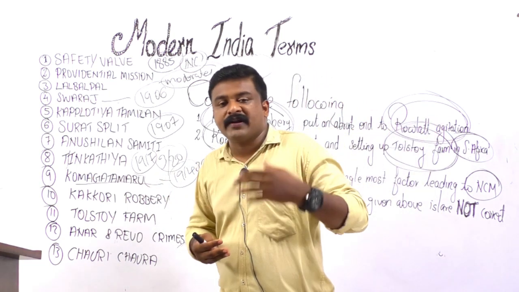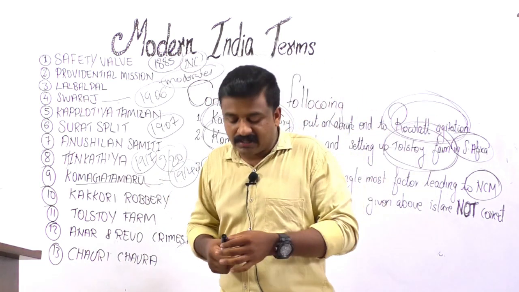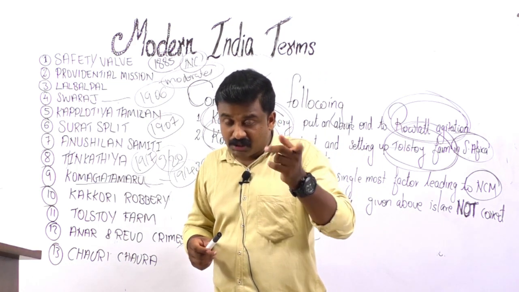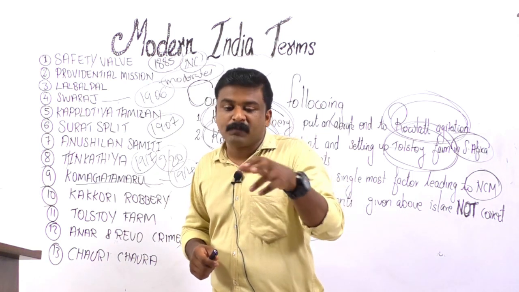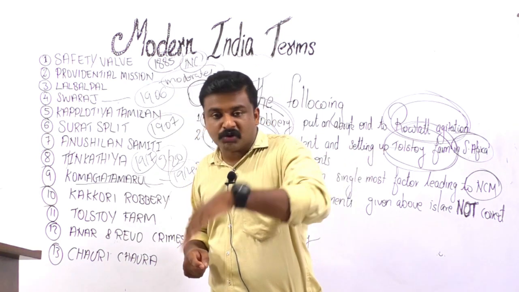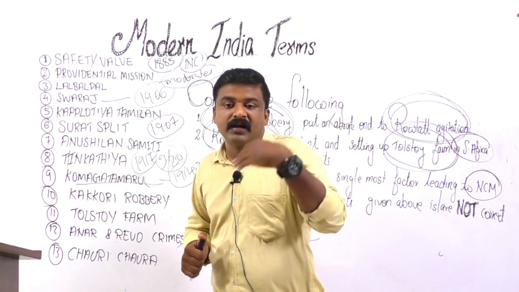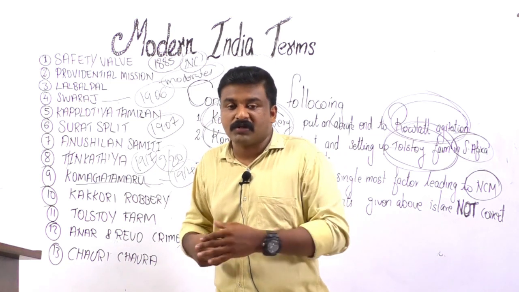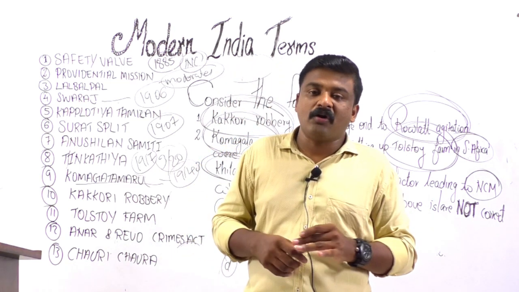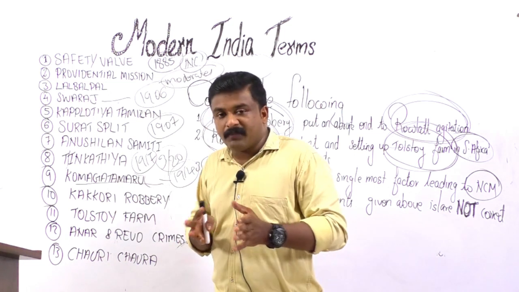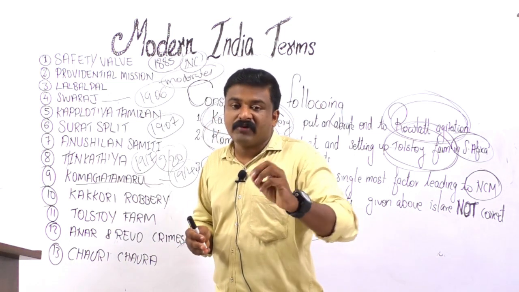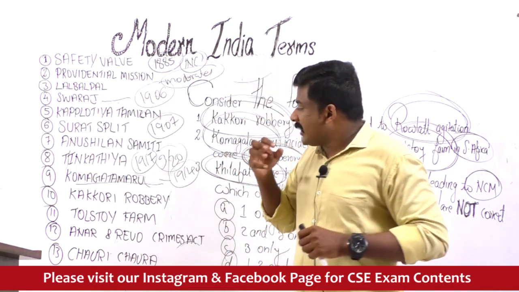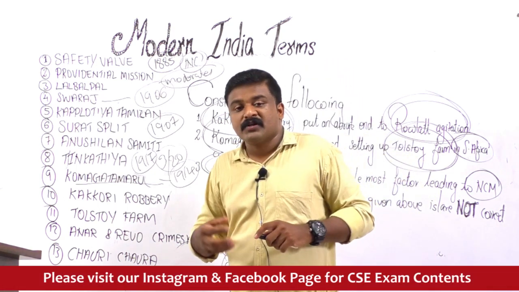But unfortunately, their entry into Canada was denied by the Canadian police due to discriminatory Asian immigration laws. Finally, they were sent back to India, and in Budge Budge Harbour, they had to face riots and arrest by police. Police arrested many of them, and many suffered. This is the Komagata Maru incident. It is also an event which ignited the Ghadar movement. And Komagata Maru itself is a Japanese steamship.